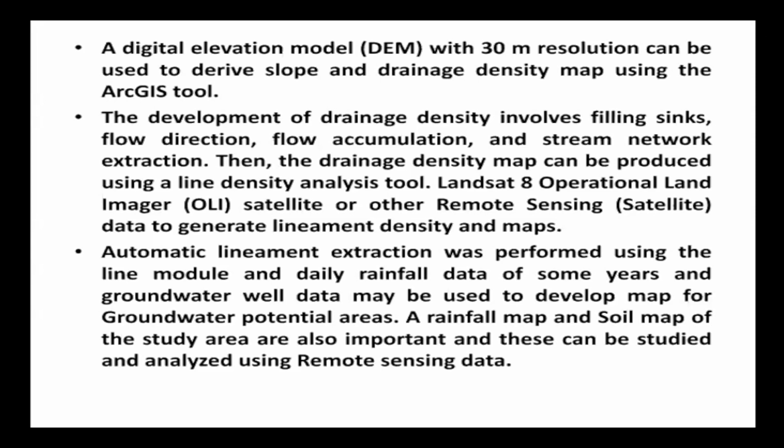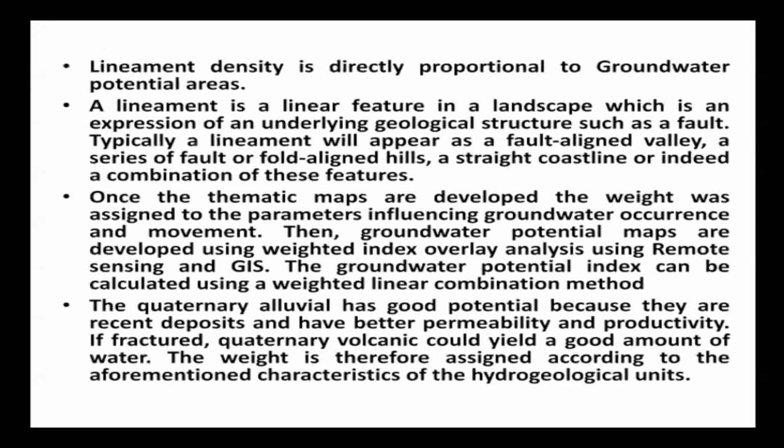A rain map and soil map of the study area are also important, and these can be studied and analyzed using remote sensing data in comparison to other data sets. Lineament density is directly proportional to groundwater potential areas.